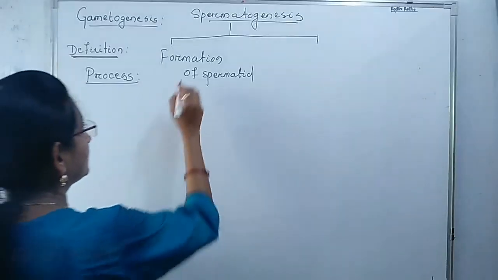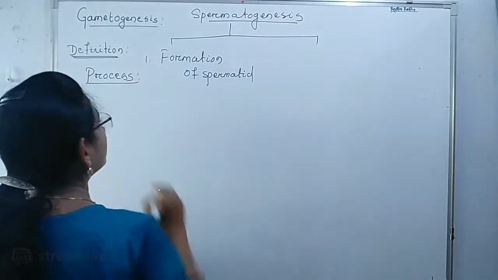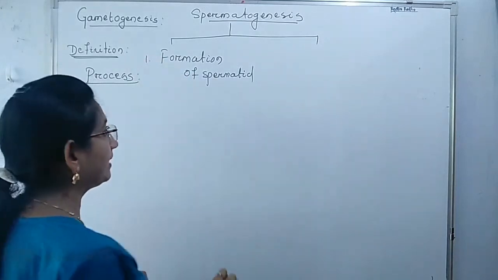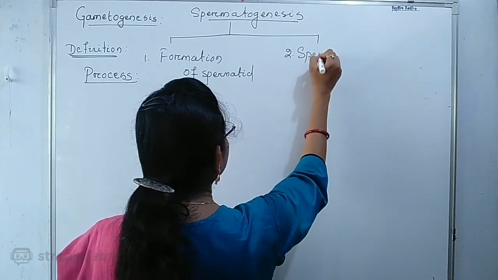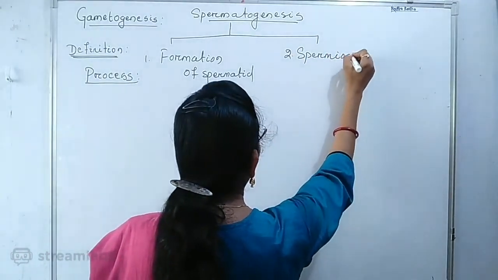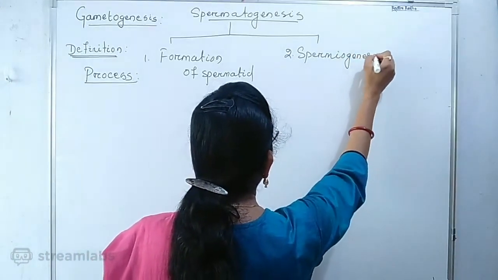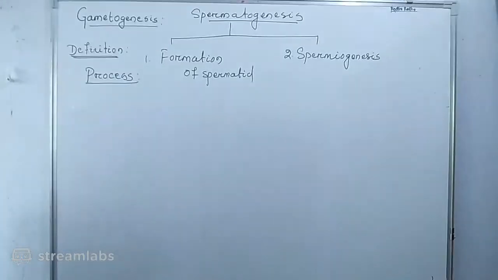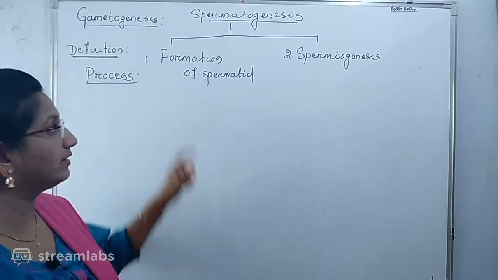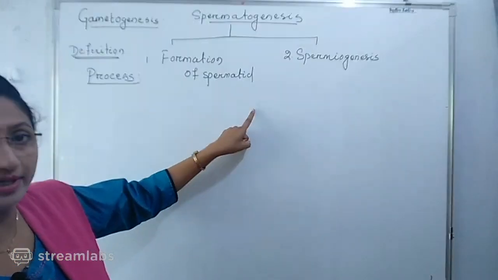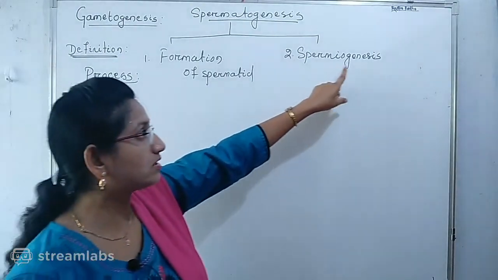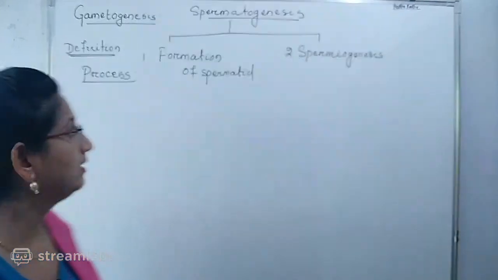Number 2, spermiogenesis. Spermatogenesis exactly occurs by these 2 steps. Number 1, the formation of spermatid, and number 2, spermiogenesis.